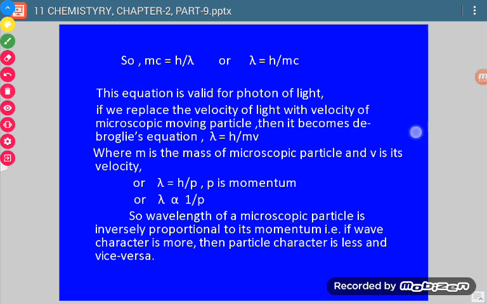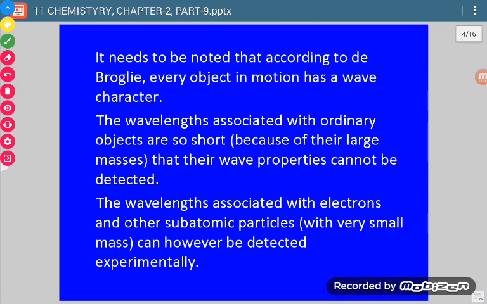Okay. Now see, how can we explain this? It needs to be noted that according to de Broglie, every object in motion has a wave character. Whichever object is in motion will have a wave character.